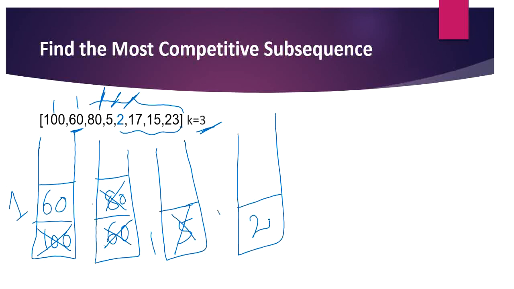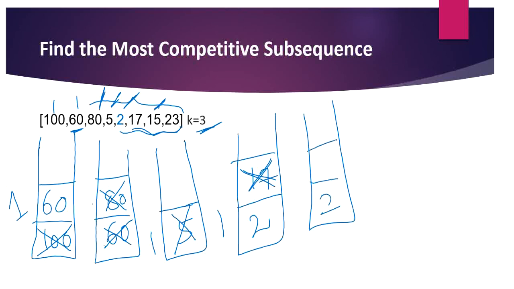Now our stack size is 1 and we still have 3 elements left in the array. So now I'm adding 17 here because 17 is greater than 2. Now going on to check this element 15. So 15 is lesser than 17. So what we are going to do, we are going to take 17 away from the stack. Now add 15 to the stack.